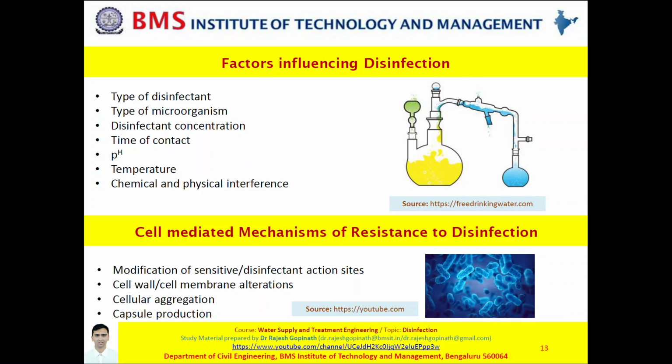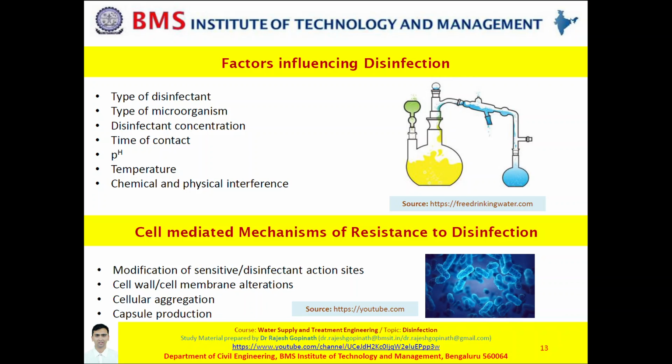pH. Yes, when there is an extreme pH, as I told you in the previous slides, say below 3 or more than 11, then also disinfection will be greater. Temperature, of course, we are all aware of boiling. So the higher or more elevated the temperature, the greater the disinfection rate. And finally, of course, the chemical and physical interference, which is basically clumping of the microbial cells or adsorption to larger particles. So all these factors invariably decide whether your disinfection is going to be good or bad.